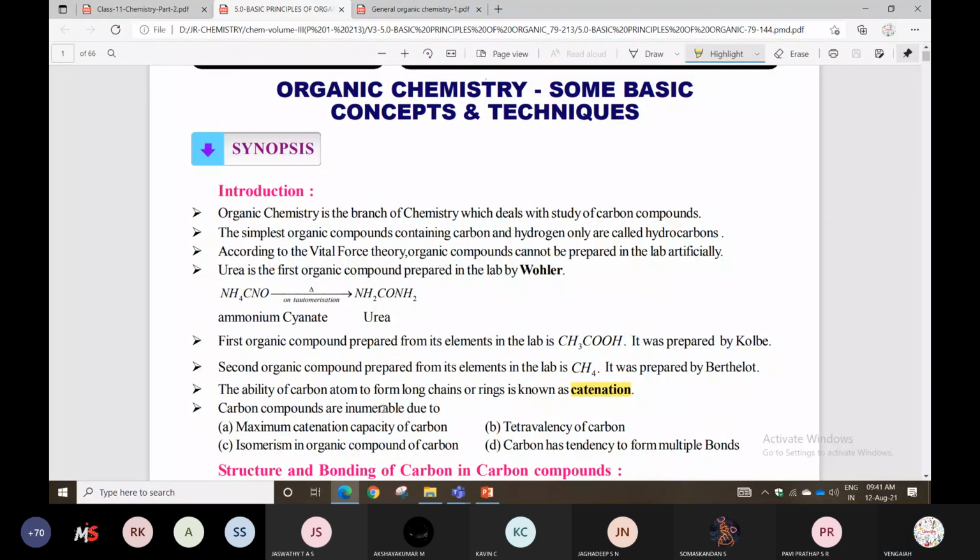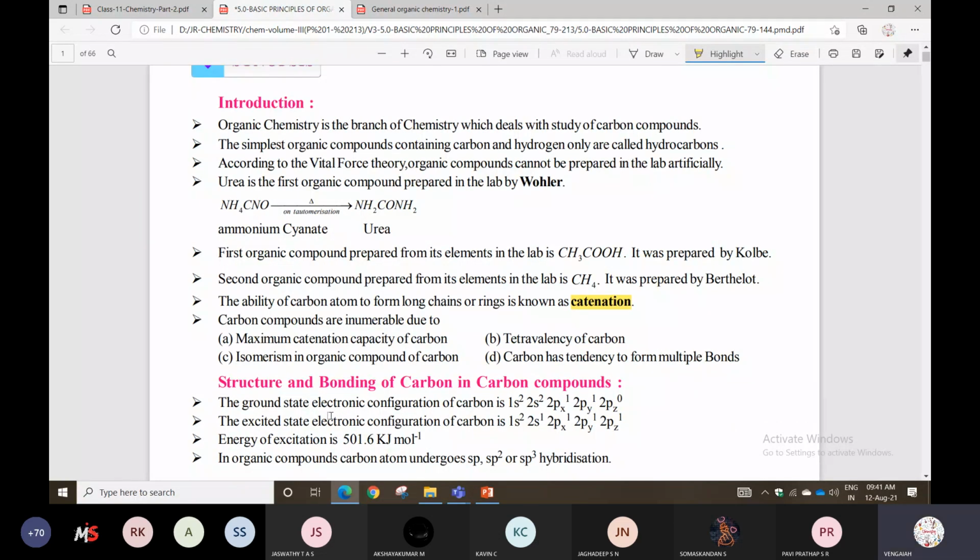Important definition. Next, carbon compounds are very large in number, due to the maximum catenation capacity of carbon, the tetravalency of carbon, isomerism in organic compounds, and the tendency of carbon to form multiple bonds.